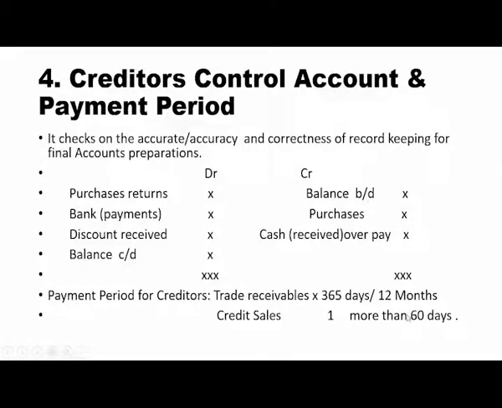It's preferable that your days are more than 60 days, meaning your payment period is good. So it should always be more than 30 days. It's advisable that you have a payment period for creditors of more than 60 days, which is equivalent to 2 months.